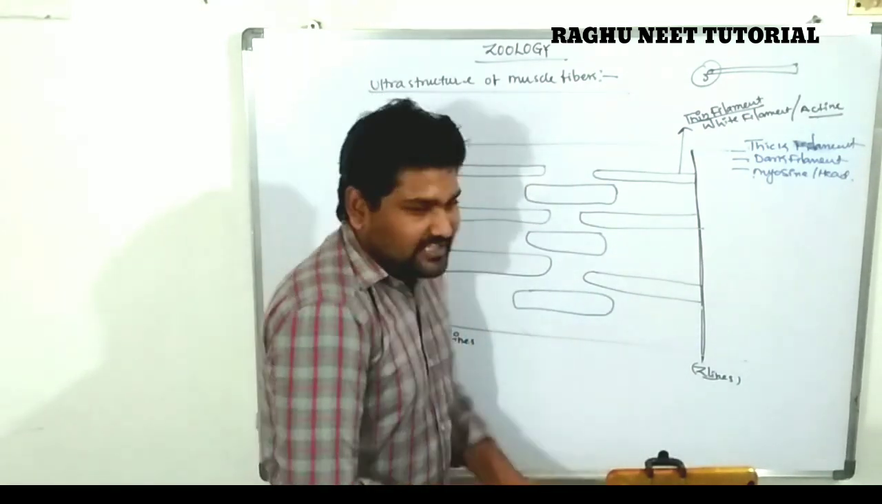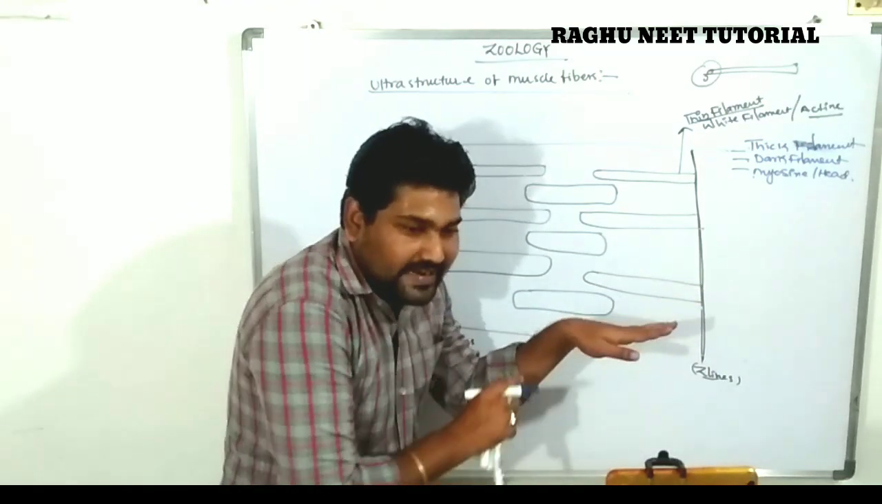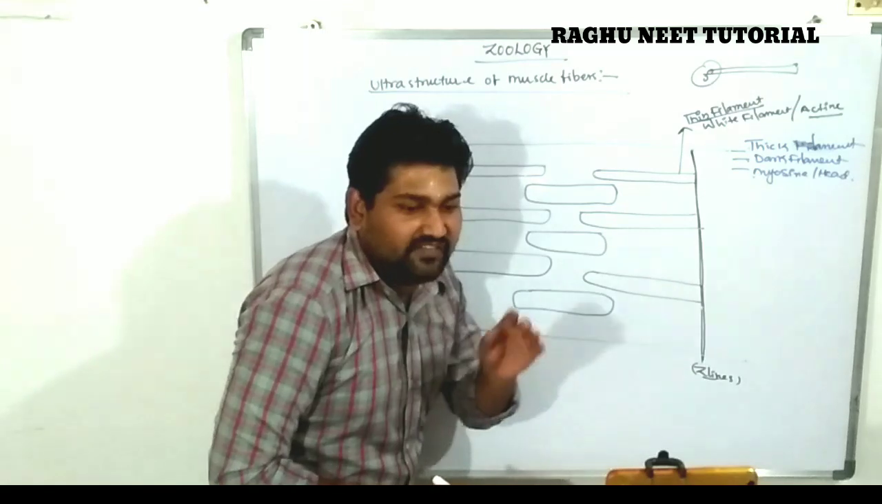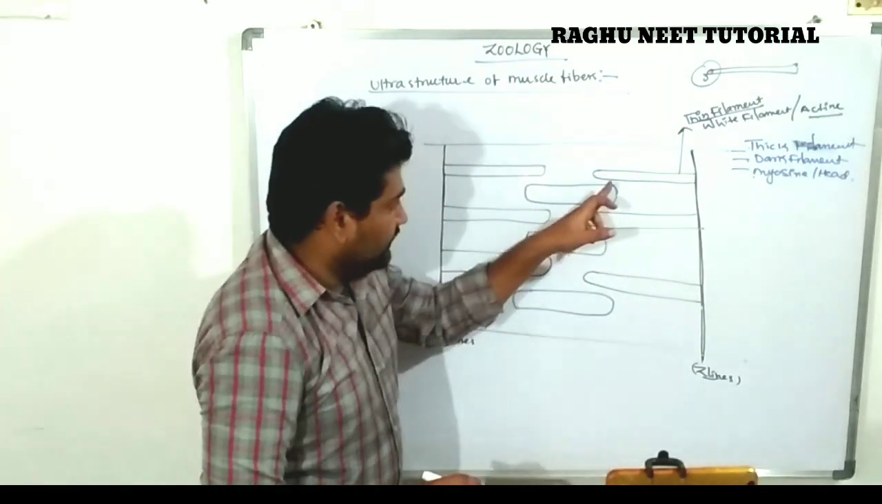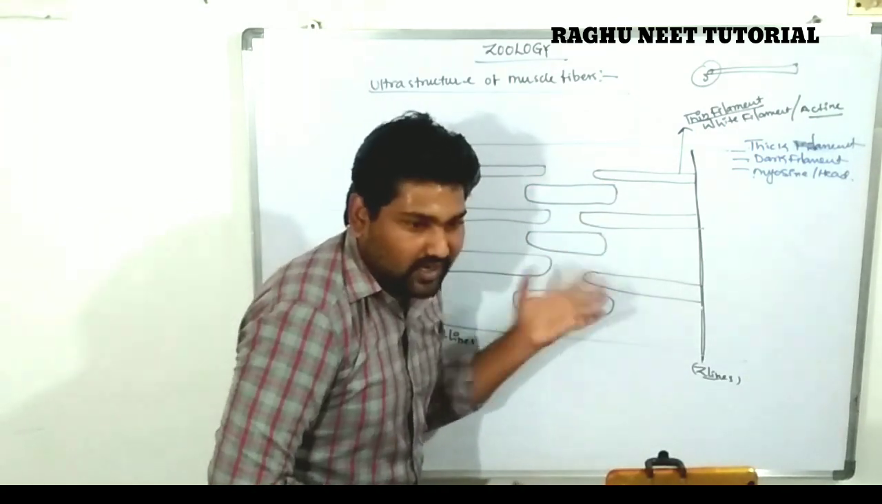During the resting condition, this is a skeletal muscle. Yes or no? In the resting condition, the actin and myosin filaments remain free. There is no contraction. Are you clear? So we have drawn the actin filament and myosin filament.